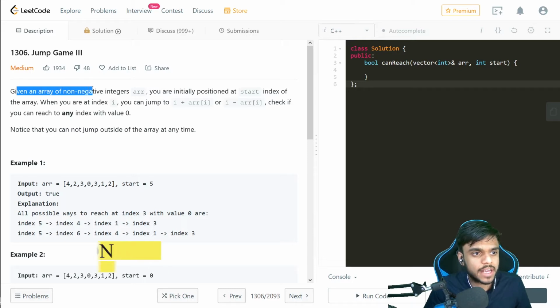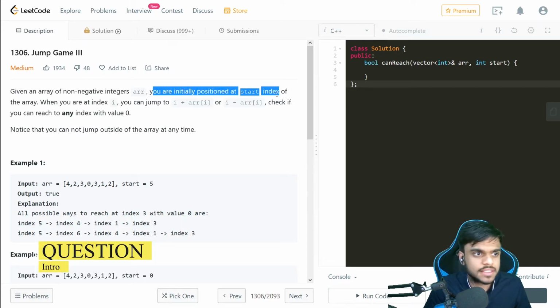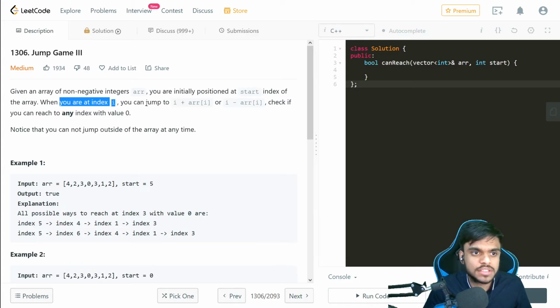We are given an array of non-negative integers and you are initially positioned at the start index of the array. When you are at index i, you can jump forward or backward, that is i plus arr[i] or i minus arr[i]. Check if you can reach any index with value 0. Also, we cannot jump outside of the array at any time.